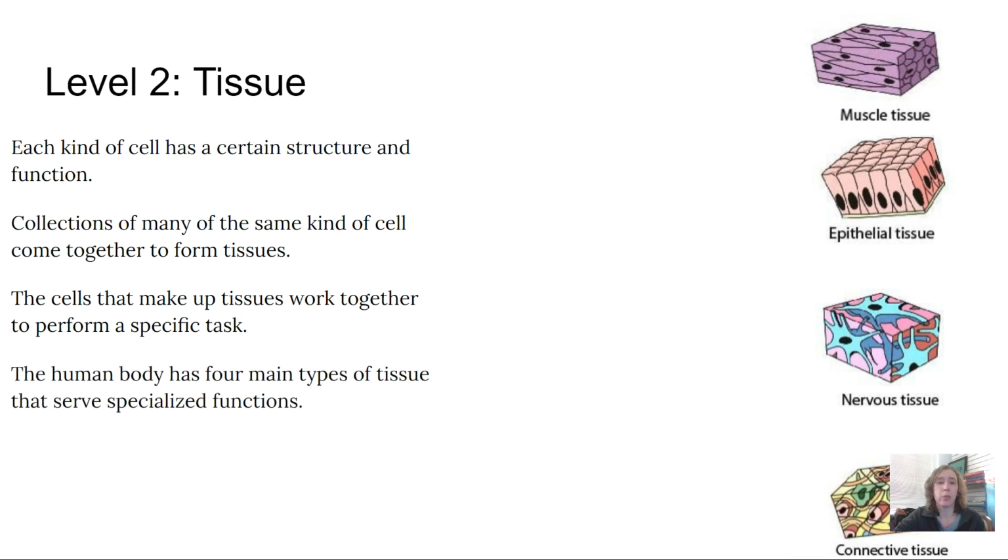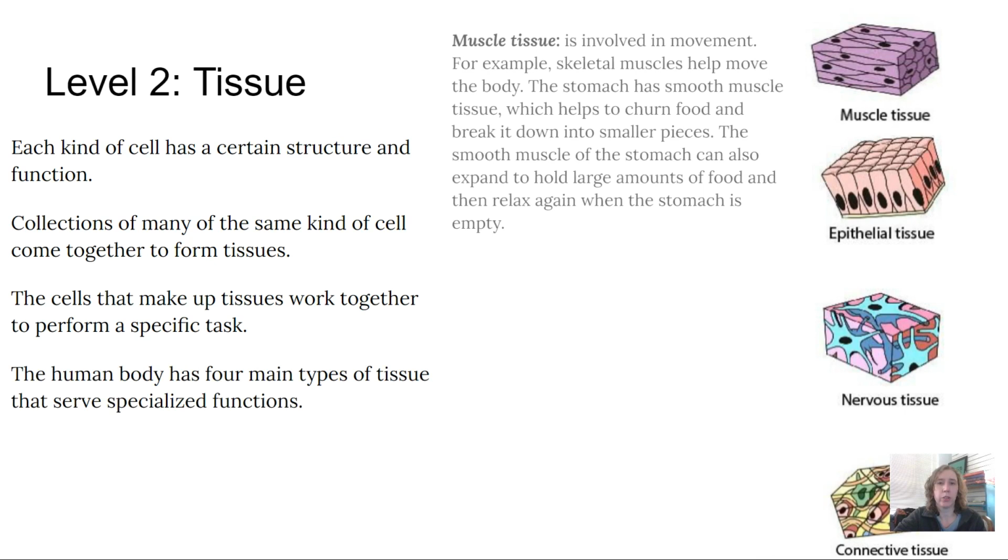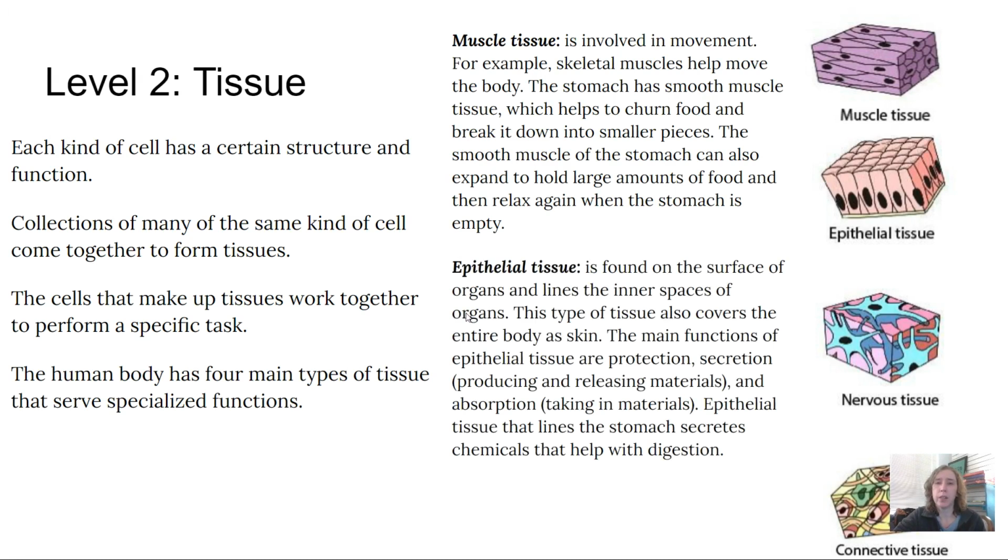The human body has 4 main types of tissue that serve specialized functions. Muscle tissue is involved in movement. For example, skeletal muscles help move the body. The stomach has smooth muscle tissue, which helps to churn food and break it into smaller pieces. Epithelial tissue is found on the surface of organs and lines the inner spaces of organs. This type of tissue also covers the entire body as skin.